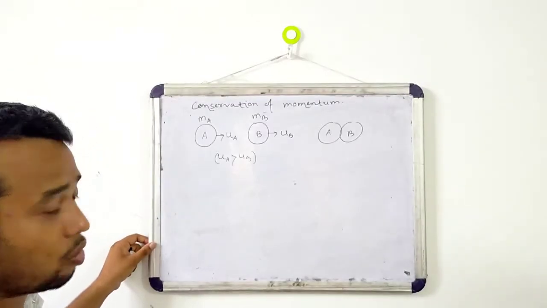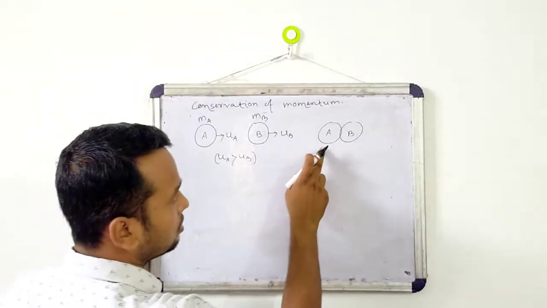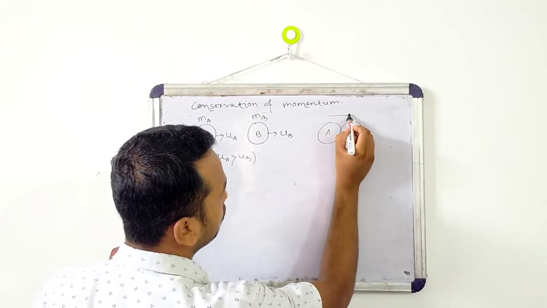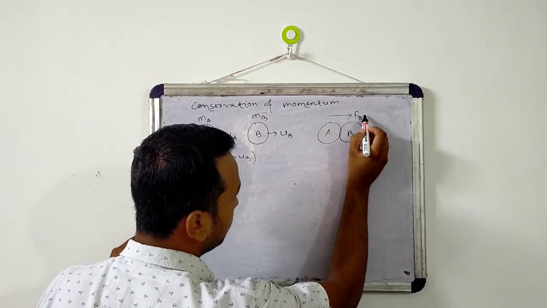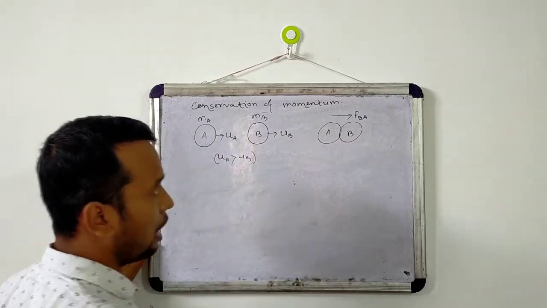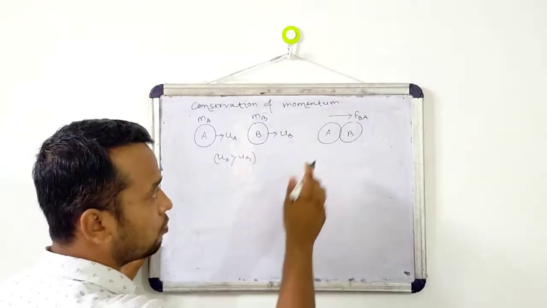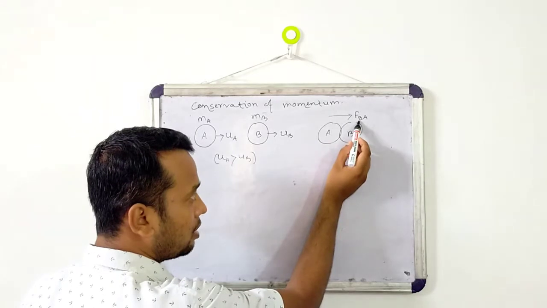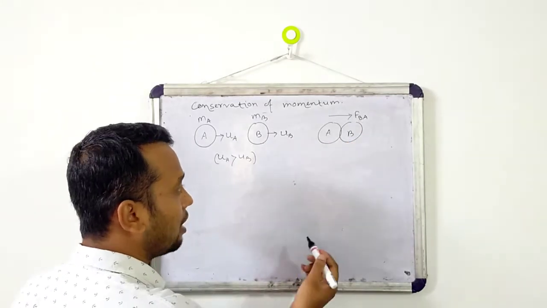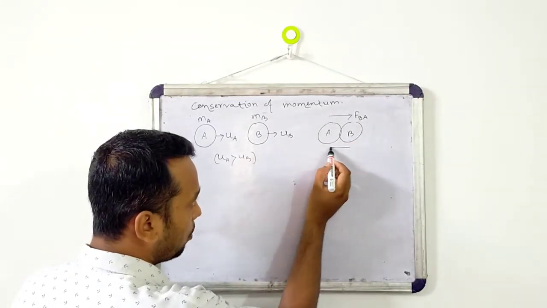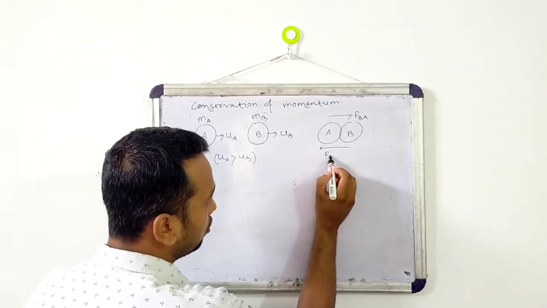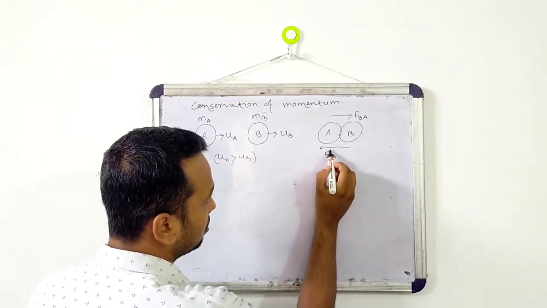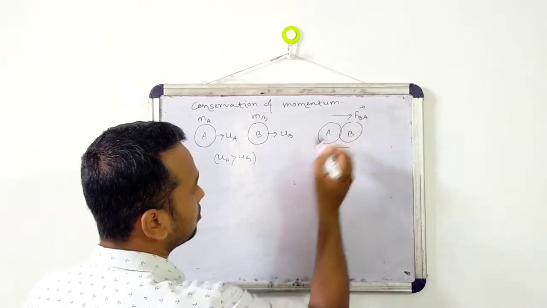When the collision happens, A will apply a force on B. Suppose this is the force on B by A. FBA means force applied on B by A. Then B will also apply a force on A, which is the force on A by B.